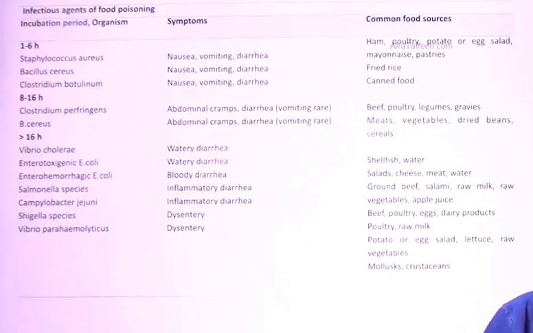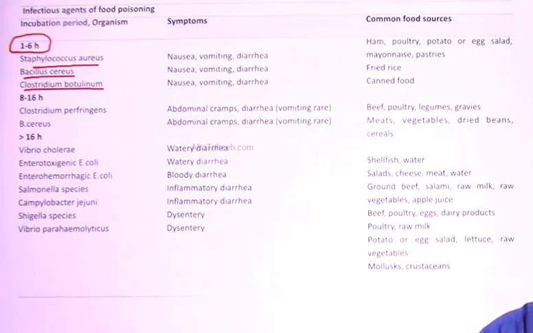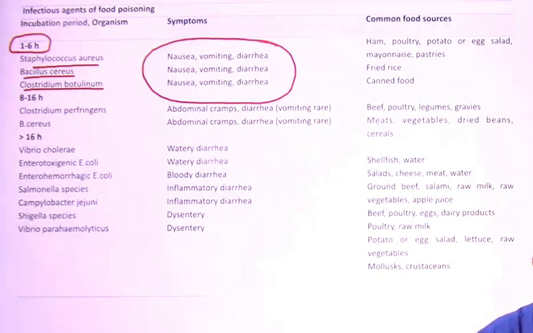Now in this, if the time given in the question is 1 to 6 hours, which organisms associate with it? The first one is Staph aureus, then Bacillus cereus, and then Clostridium botulinum. Clostridium botulinum also associates with vomiting, nausea and diarrhea. Bacillus cereus diarrheal and emetic forms are also there, and Staph aureus also associates with nausea, vomiting and diarrhea. So all of them associate with these features, and the incubation period for them is 1 to 6 hours.